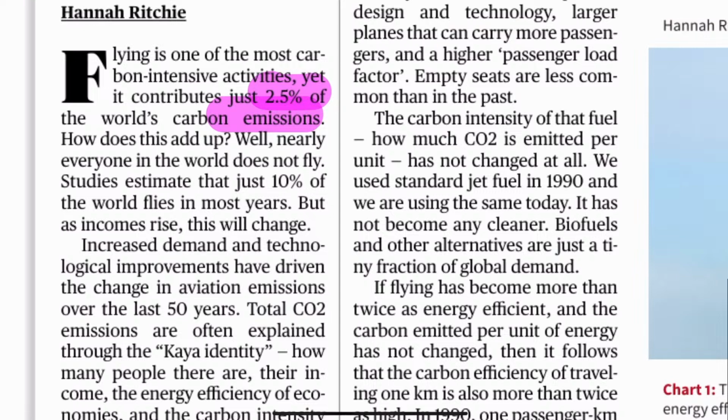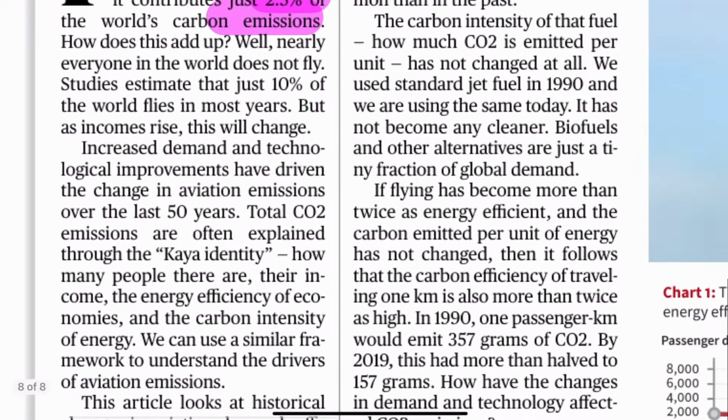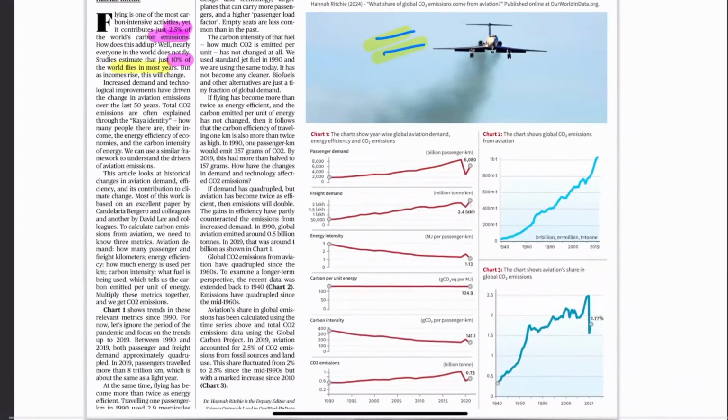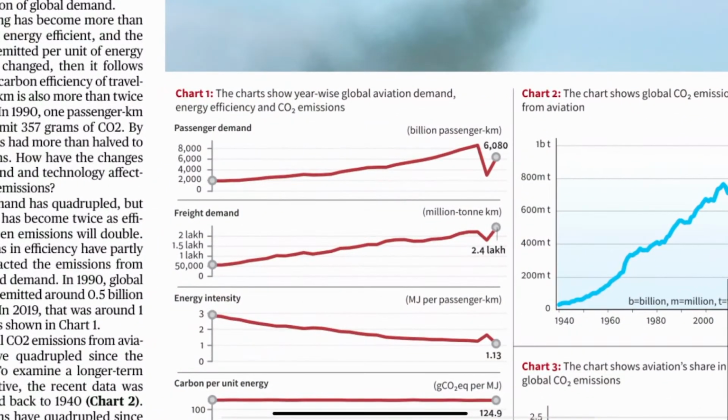Why? It's because very few people are actually flying right now. Just 10% of the world population flies in most years. 90% of the population is not flying very frequently. However, as incomes go up and as aviation becomes cheaper, more and more people will fly. And as that happens, the CO2 emissions by the aviation sector will go up.